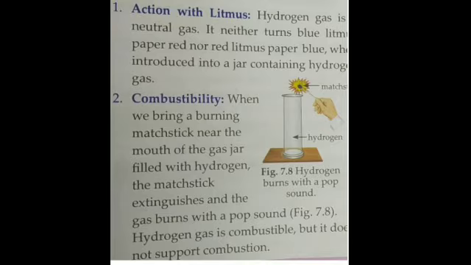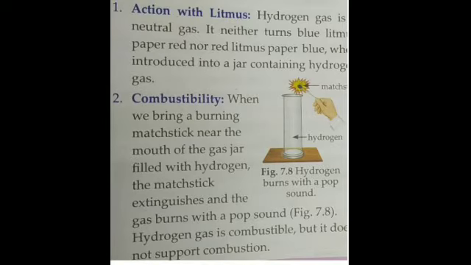Then the chemical properties, that is, action with litmus paper or litmus solution. There are two: blue litmus turns red, and red litmus turns blue. Blue litmus paper is used when we have to test whether a particular substance or a gas is acidic. Is that clear? The blue litmus changes to red. For testing the basic nature of anything, we take a red litmus paper, which turns blue if the substance is basic.